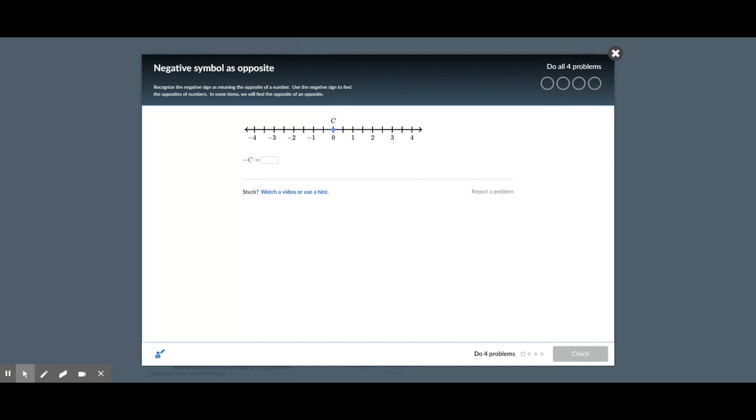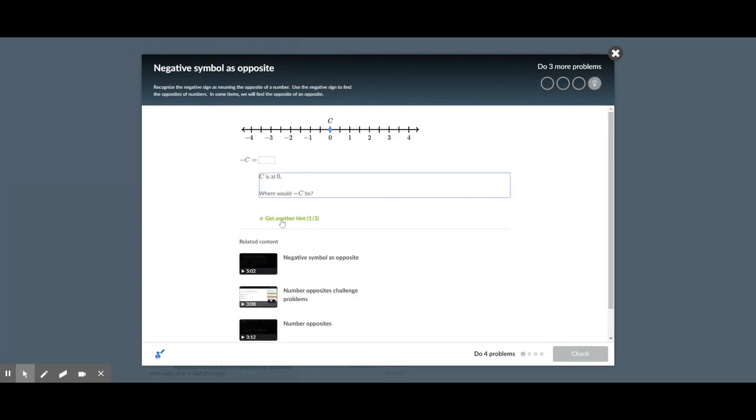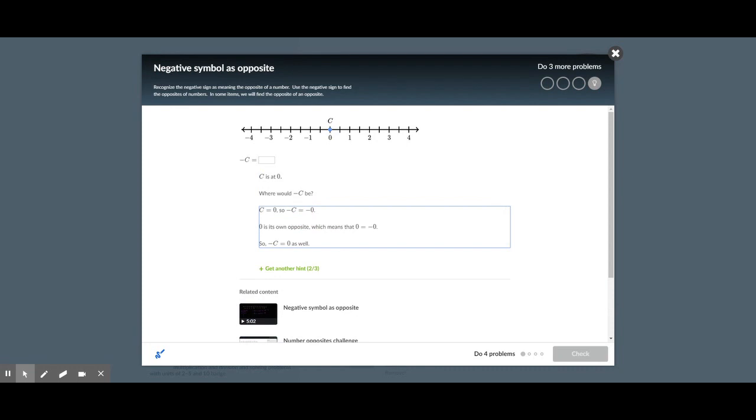So this time I want to know what negative C is. C is 0, so it's going to be 0. But let's say I don't know. I can click on this and I can either get a hint or I could watch some videos. Let's say I wanted to get a hint. So this one, C is at 0. Where would negative C be? I'll get another hint. I'm not too sure still. C is 0, so negative C is negative 0, which is the opposite. So negative C is 0 as well.